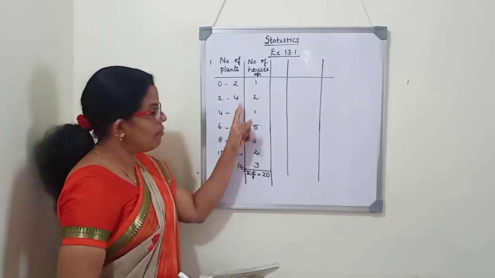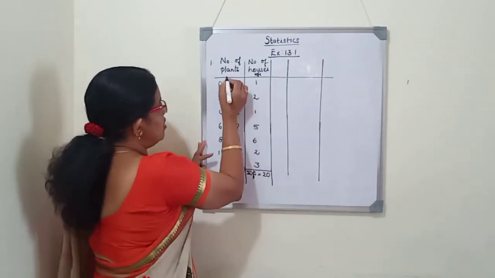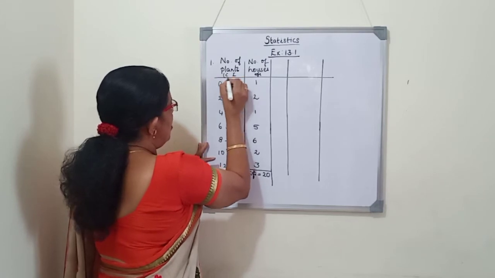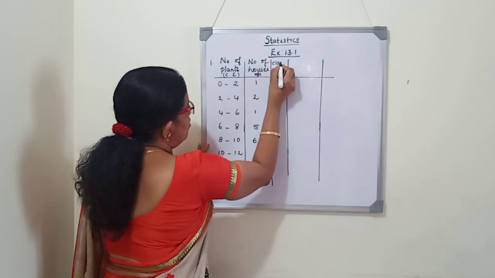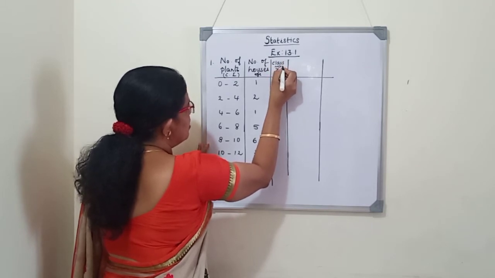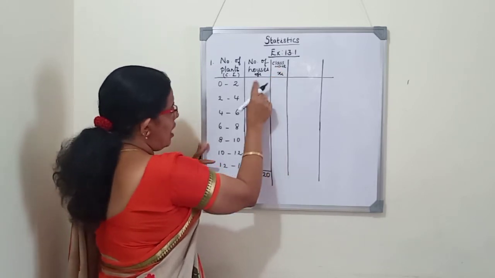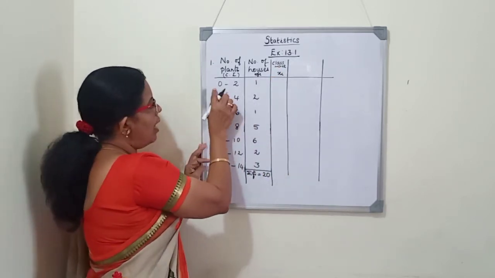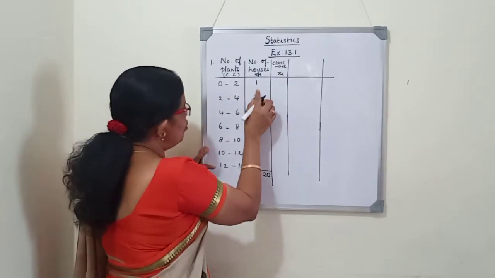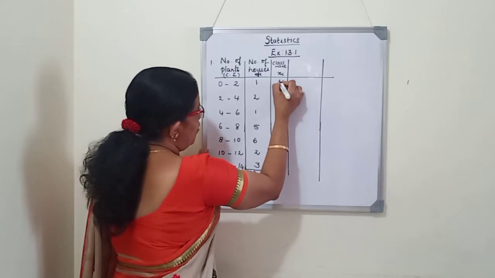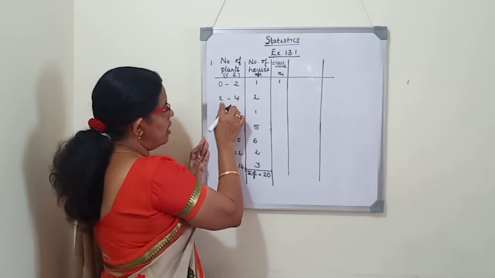Now whenever class interval and frequencies are given, I told you first we have to find out the class mark. The number of plants is the class interval. So first we have to find the class mark xi. You can write only xi. So how to find xi, or the class mark, is: add the lower limit and upper limit, divided by 2. So 0 plus 2 is 2, divided by 2 is 1. Next class interval, 2 plus 4 is 6, 6 divided by 2 is 3.